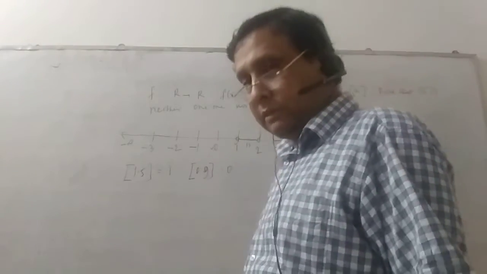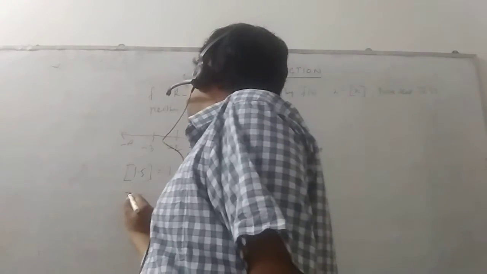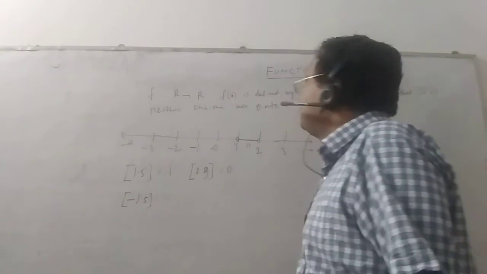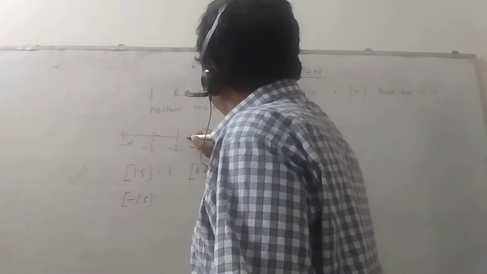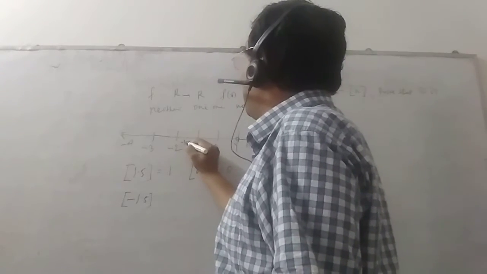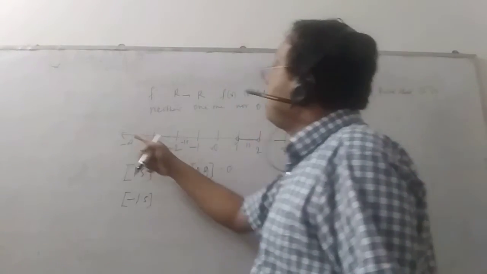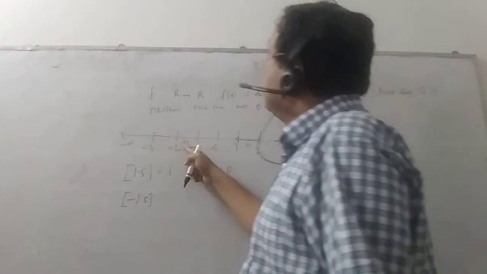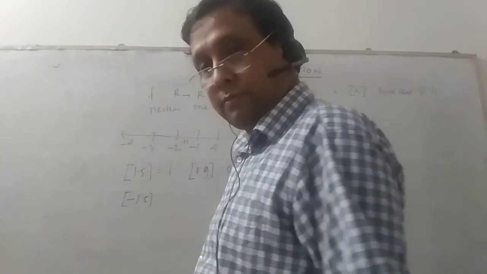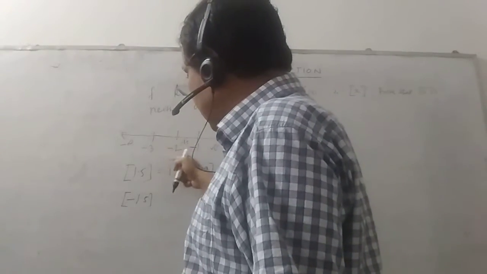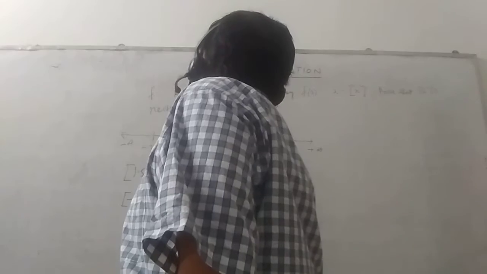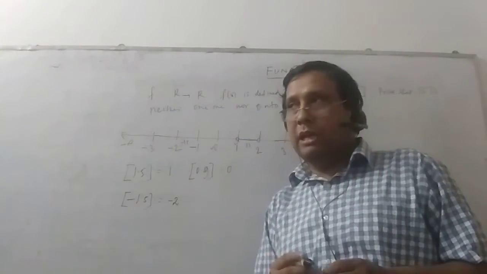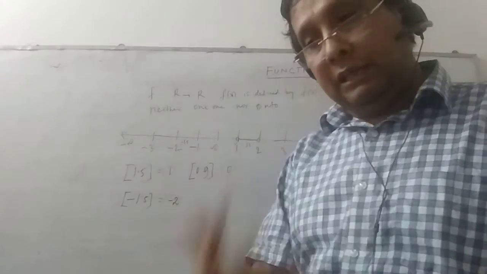Following the similar concept, if I want to know box of minus 1.5, it is here. From minus infinity up to minus 1.5, the greatest integer is minus 2, on the left-hand side. So box of minus 1.5 is equal to minus 2. So box basically gives you an integer.